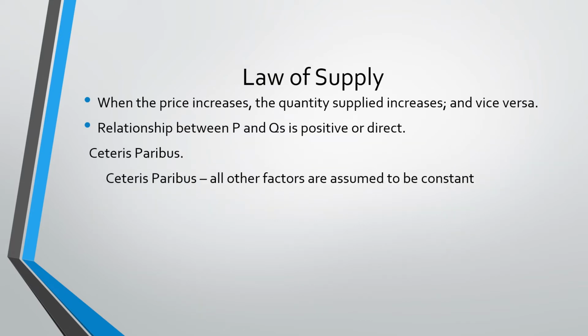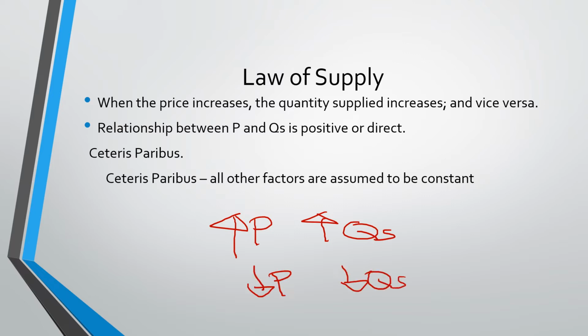Next is the law of supply. This is telling us that as the price of the product increases, sellers will also sell more. So the quantity supplied is higher also. But if the price is lower, they're going to be selling less.